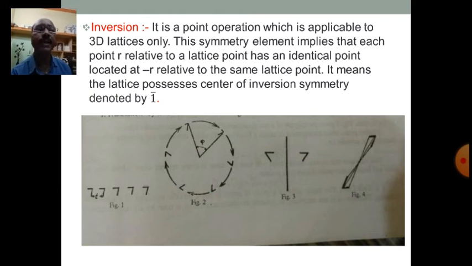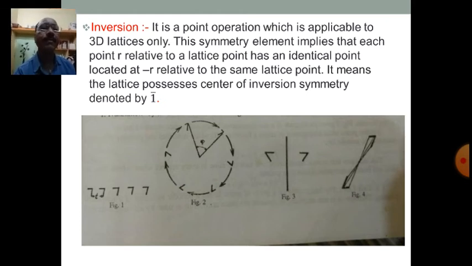This symmetry element implies that for any point R relative to a certain lattice point there is an identical point located at minus R relative to the same lattice point, isn't it? Which is shown in the figure on the lower side. So in the fourth figure an inversion symmetry is shown.